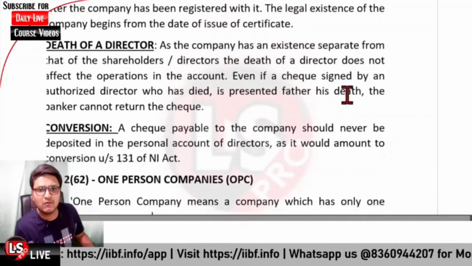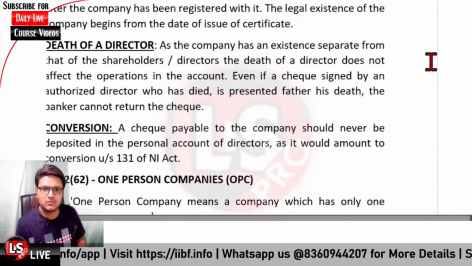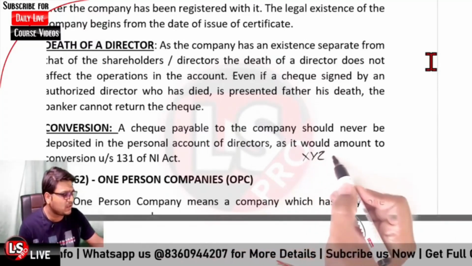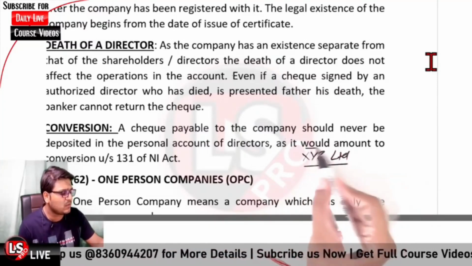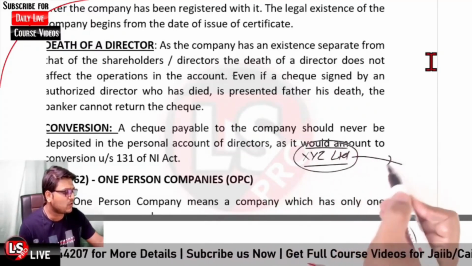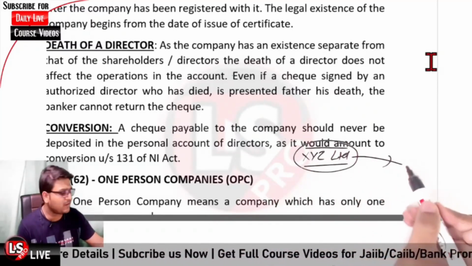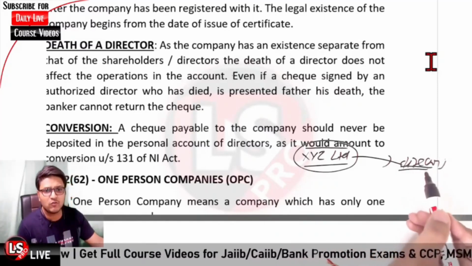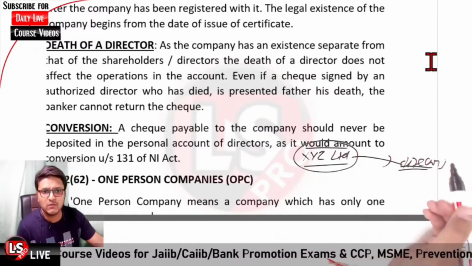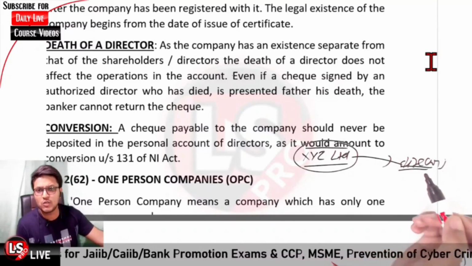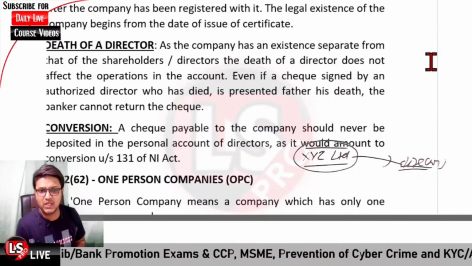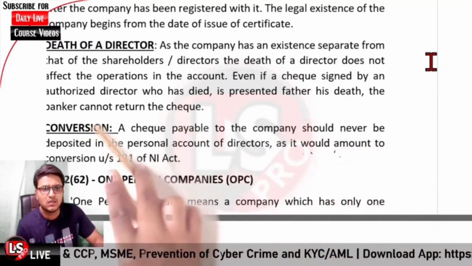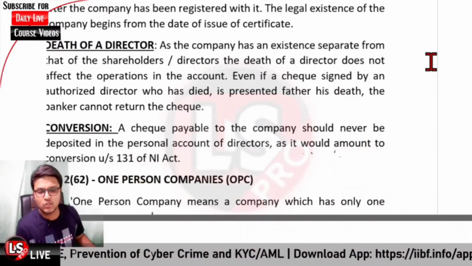And it is regarding the conversion. What do you mean by conversion? So if a check was in the name of company XYZ Limited, and that was basically credited to the director's account, that would basically amount to conversion under section 131 of the Negotiable Instruments Act.